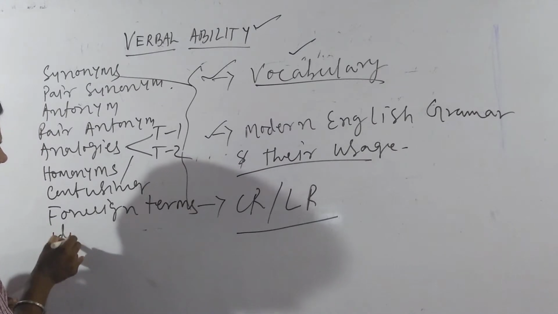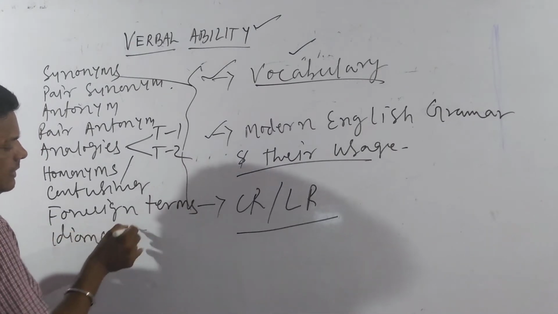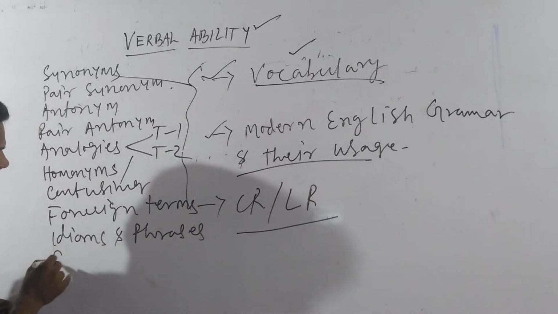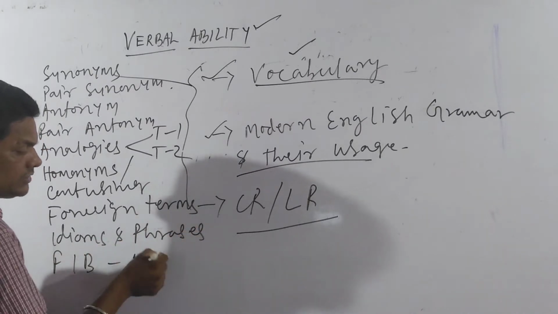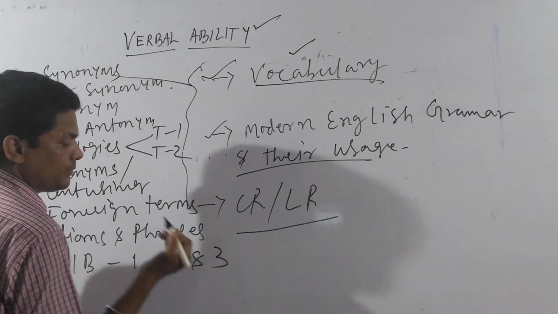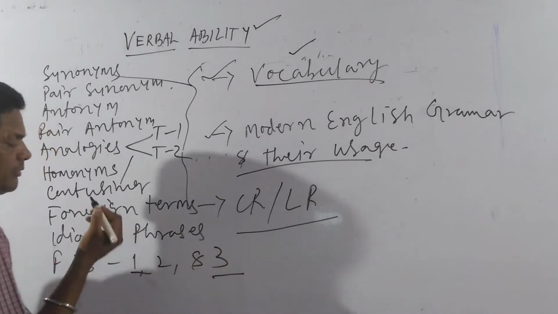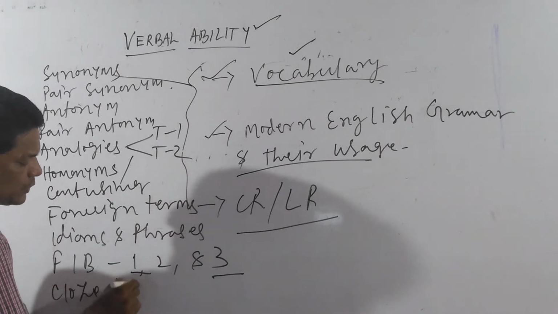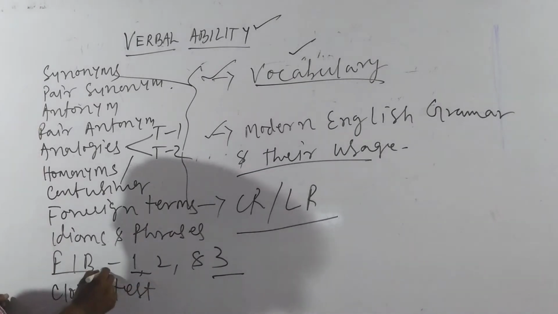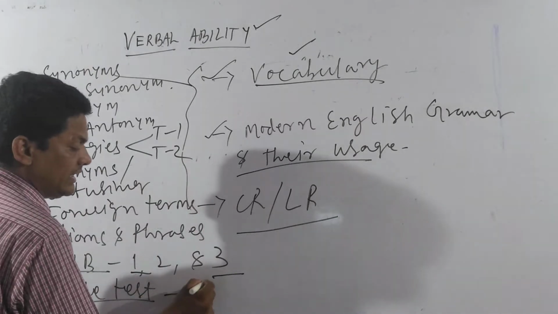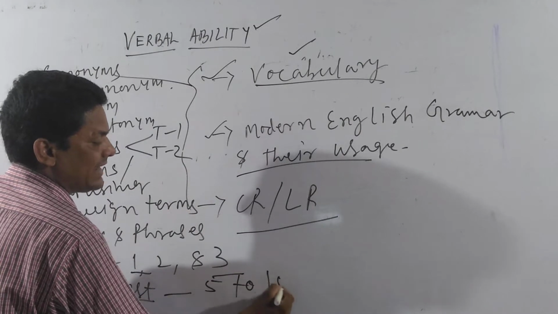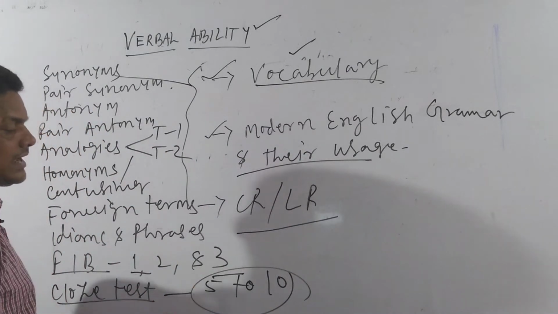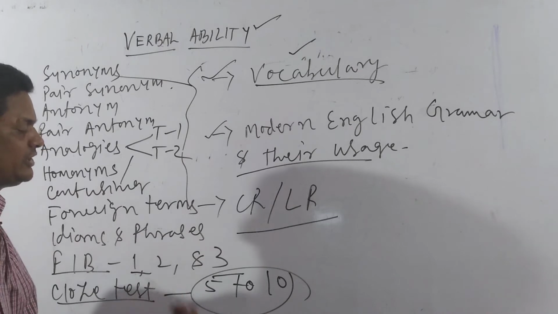idioms and phrases. We also find fill in the blanks questions, which may have 1, 2, or 3 blanks. The maximum is 3 and the minimum is 1 blank. We also find cloze test questions. A cloze test is like a fill in the blanks, where you will find 5 to 10 blanks, and all those blanks have options and we need to choose.